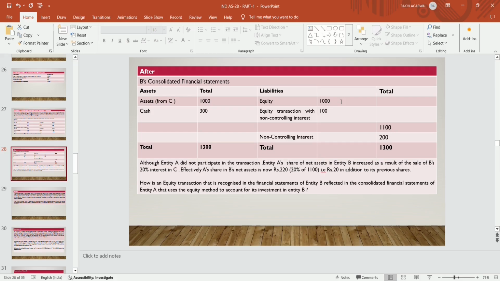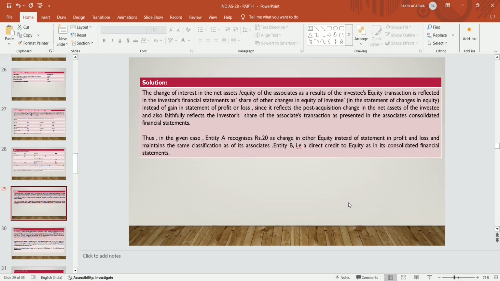How is an equity transaction that is recognized in the financial statement of B Limited reflected in the consolidated financial statement of entity A that uses the equity method to account for its investment in entity B? Solution: the change of interest in the net assets and equity of the associate as a result of the investee's equity transaction is reflected in the investor's financial statement as a share of other changes in the equity of investments in the statement of changes in equity, instead of a gain in the statement of profit and loss.